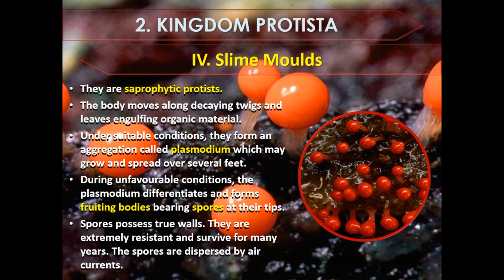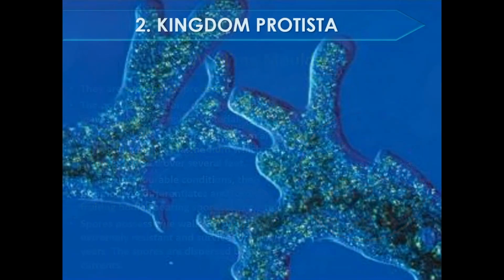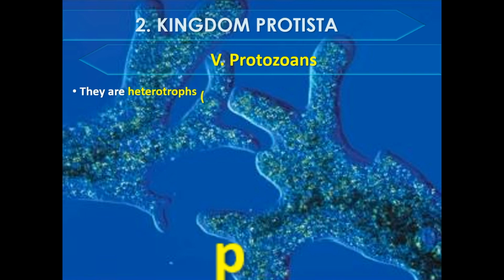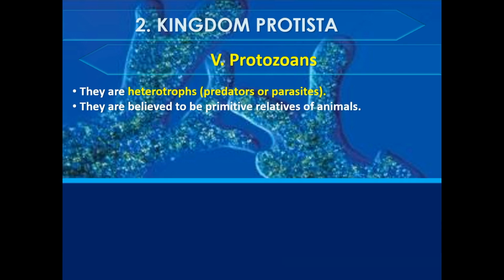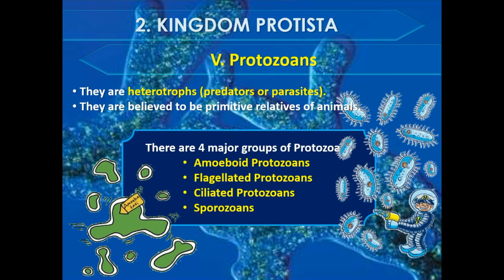Protozoans. Protozoans are heterotrophs, predators or parasites. They are believed to be primitive relatives of animals. There are four major groups of protozoans: amoeboid protozoans, flagellated protozoans, ciliated protozoans, and sporozoans.